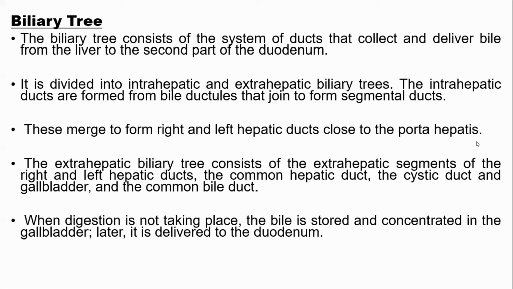Then via the blood circulation, it travels to the gallbladder. Then contraction of the gallbladder smooth muscle takes place. Then bile is delivered to the second part of duodenum via the extrahepatic biliary system. Normally, there is storage of bile in the gallbladder.